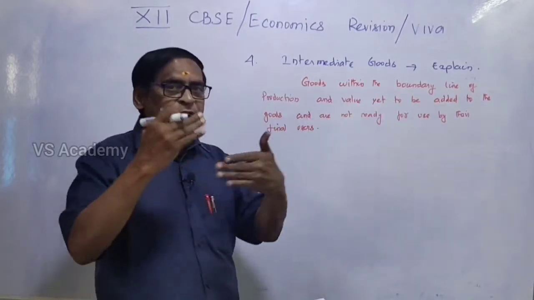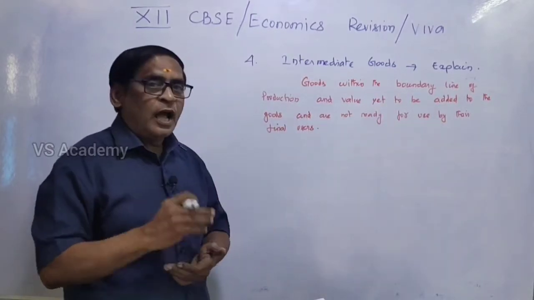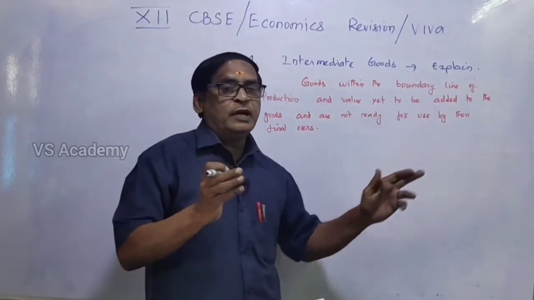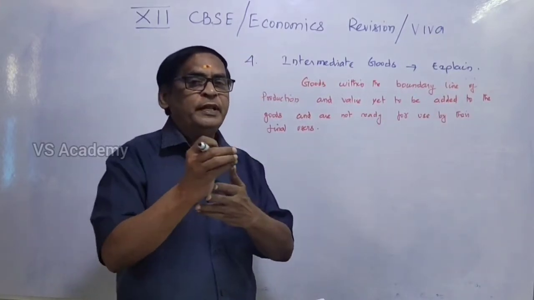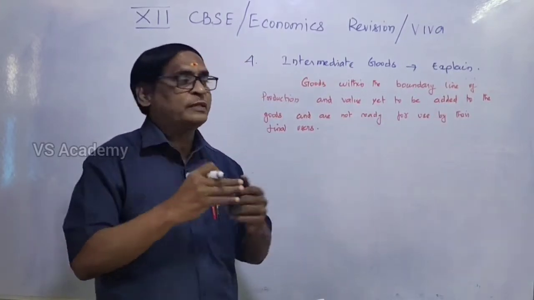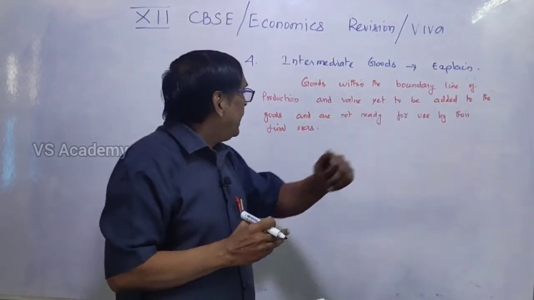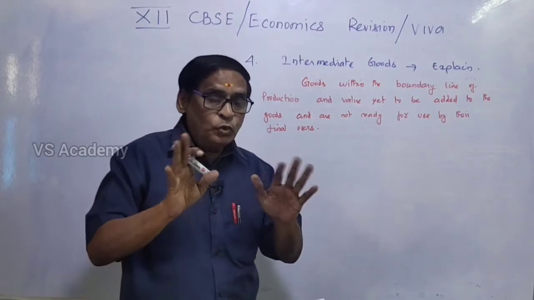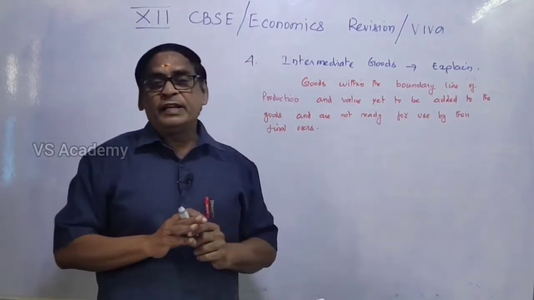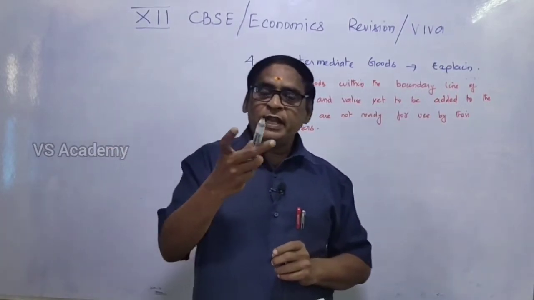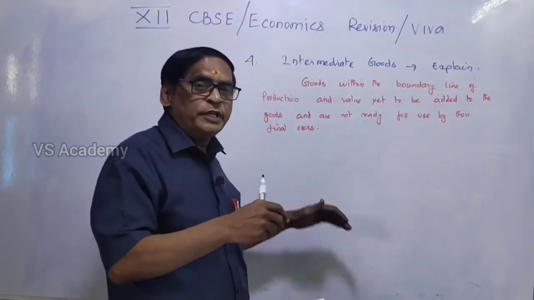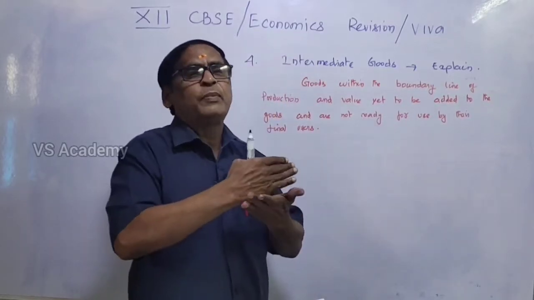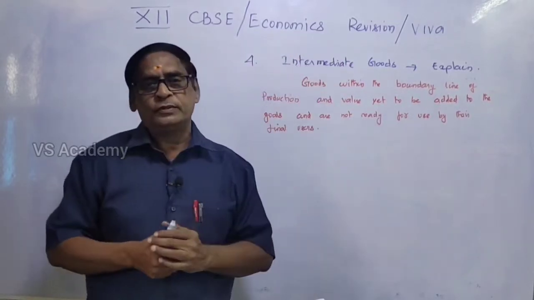The goods within the boundary line of production, and value yet to be added, because further processes or further materials have to be added in the middle process. So value is yet to be added to the goods and they are not ready for use by their final customers. If it is a final product, we can use it. But the intermediate goods are not actually ready. They are under process. That is called intermediate goods.